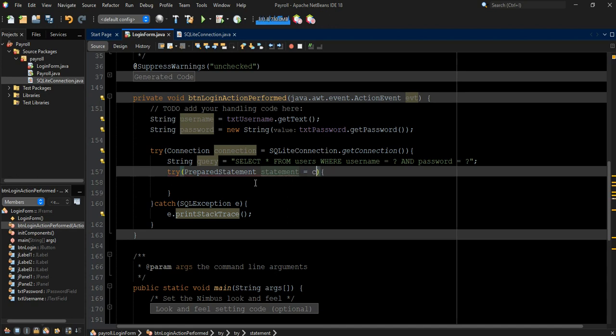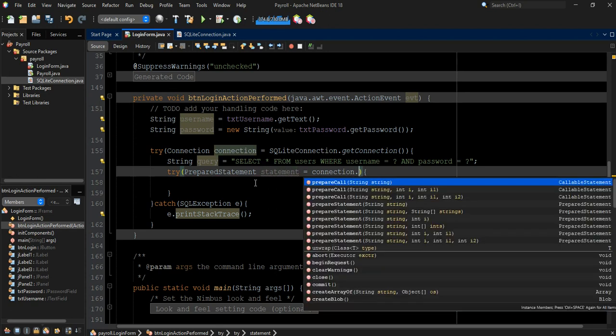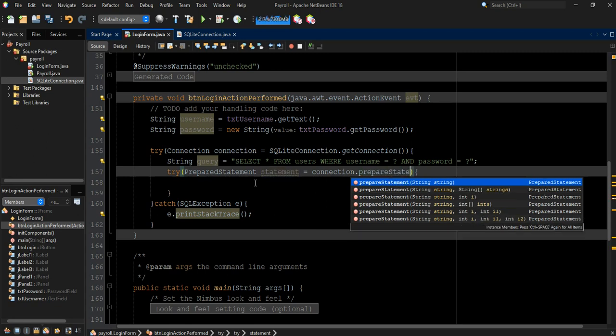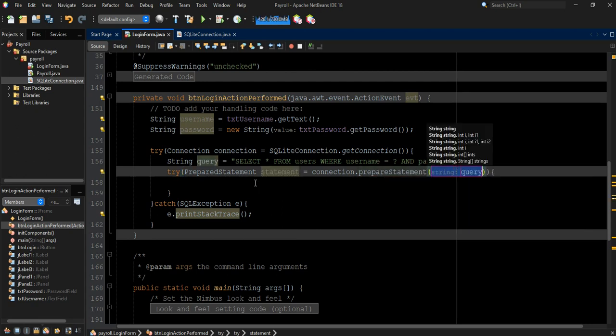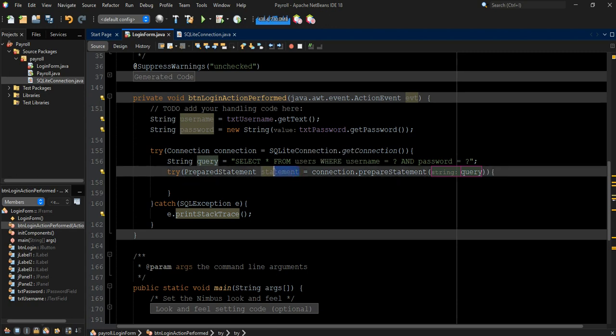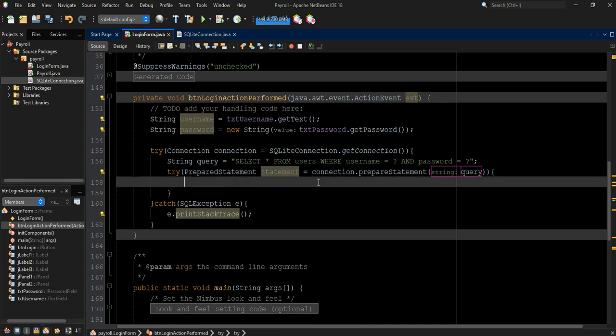Is equals to connection.prepareStatement. Then what statement are we going to prepare? This query statement. So prepare statement, you can call it any name. My own, I'm calling it statement. All right, then connection.prepareStatement, then query, that is this statement.